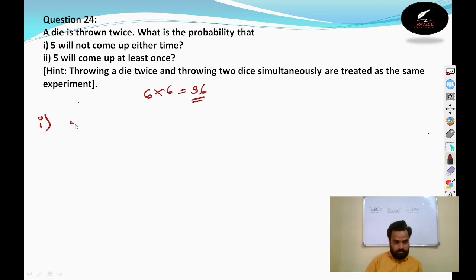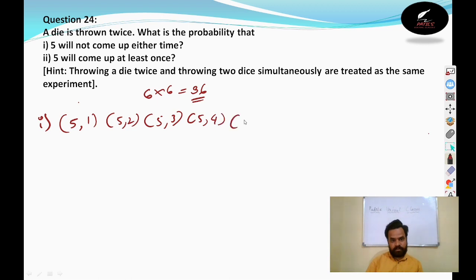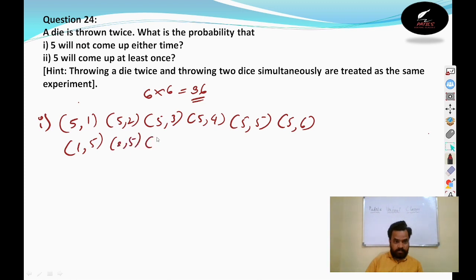So 5 will come up. We'll take 5 comma 1. It may give 5 comma 2. It may give 5 comma 3. It may give 5 comma 4. It may give 5 comma 5. It may give 5 comma 6. How many are there? 1, 2, 3, 4, 5, 6. This is one possibility. Second possibility is 1 comma 5, 2 comma 5, 3 comma 5, 4 comma 5, 5 comma 5 we wrote already, and 6 comma 5. These many possibilities are there.